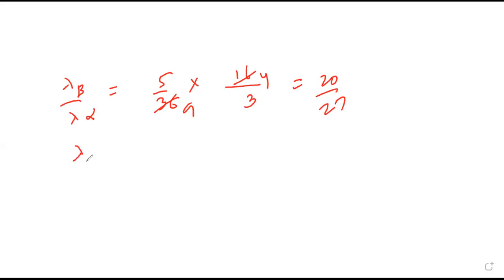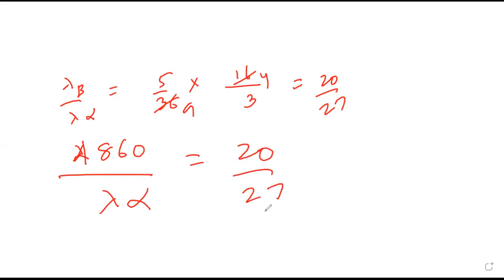Lambda alpha we want, and lambda beta is given. Yes, second line is given, beta. So 4860 upon lambda alpha is 20/27. The zeros you can cancel. 2 into 2, 4, 3. So lambda alpha is 243 into 27.